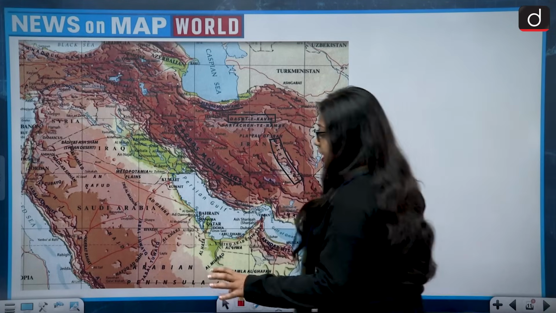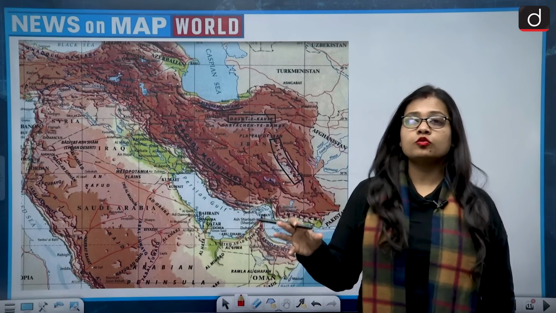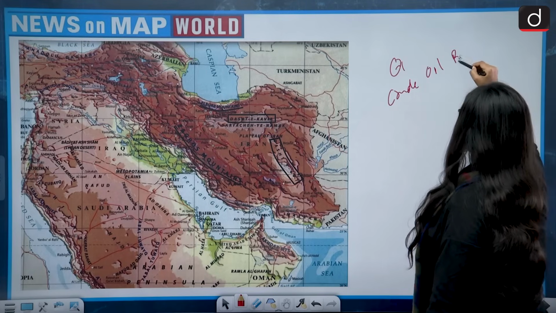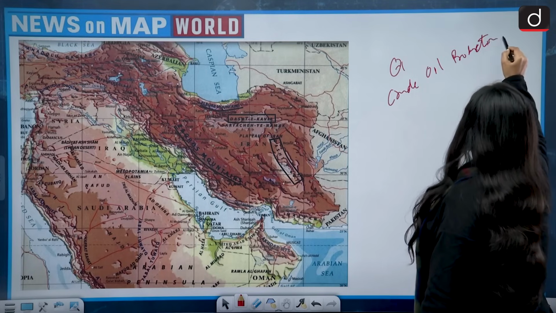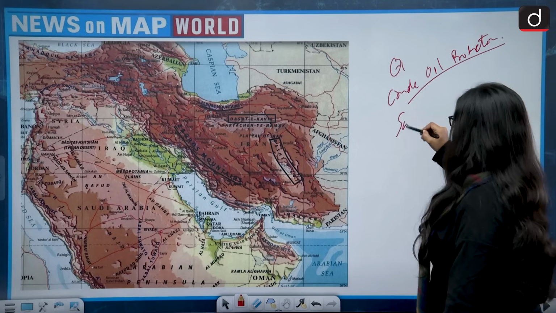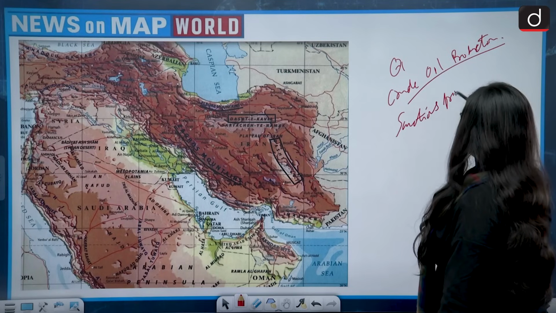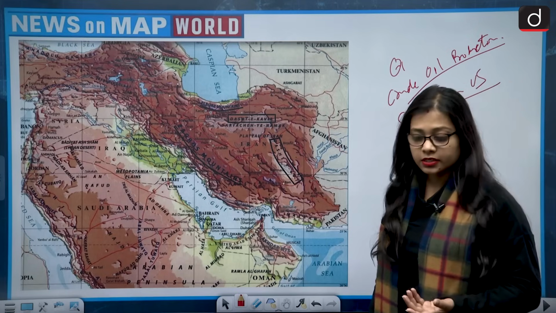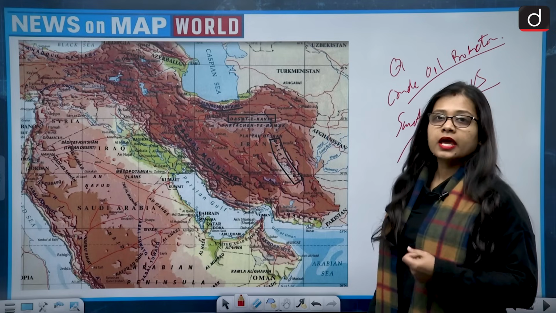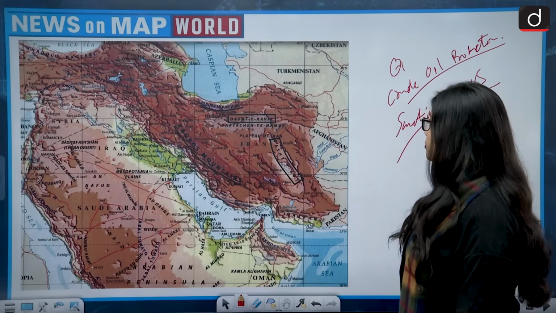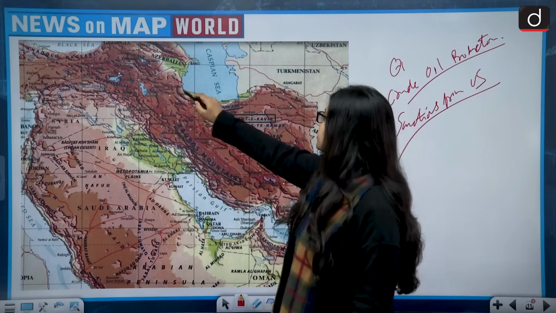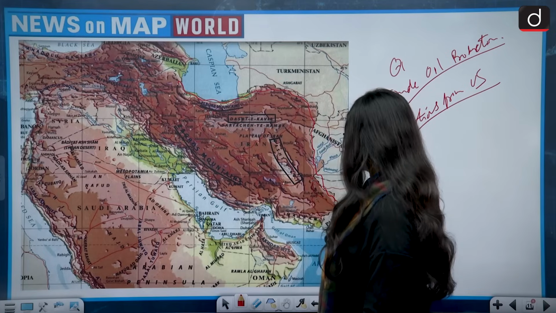If we talk about Iran, then Iran is an Asian country. It comes in the Middle East, and Iran is basically known for its crude oil production. And it is facing sanctions from the US. Production of oil is at a very high range in Iran, and the capital of Iran is Tehran. So let's talk about Iran. In the map of Asia, this is where Iran looks like. This is Iran, the region of Iran.